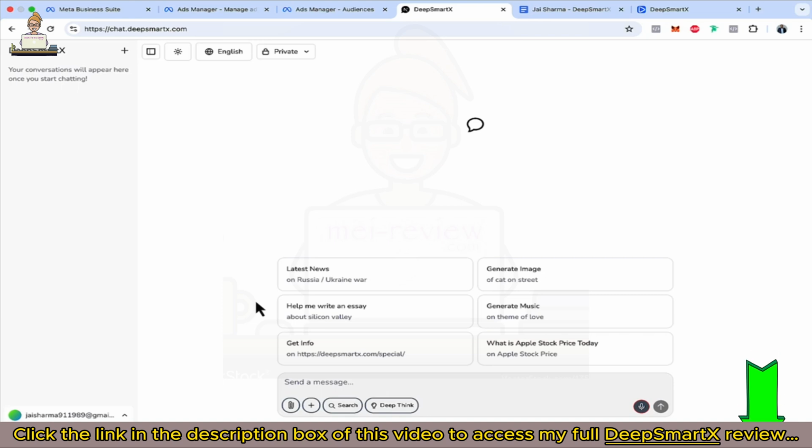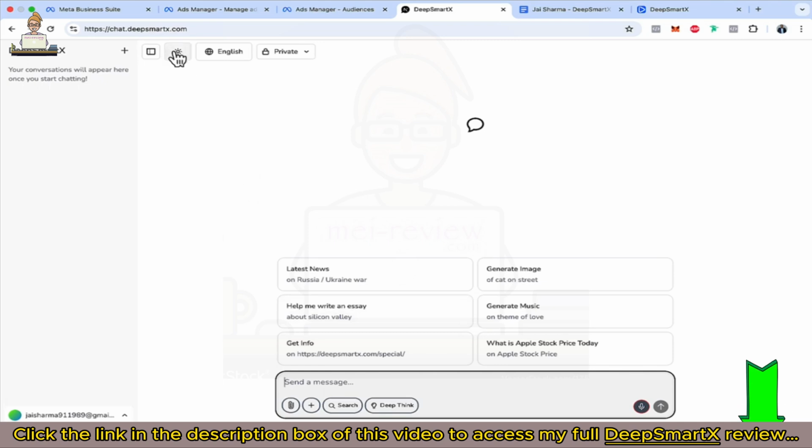Now, before I give you a demo of each feature, let me just quickly show you what we have inside this. You can create a new chat from here, just like ChatGPT or DeepSeek. We have made it really simple, the same layout, same UI, to ensure you don't need any learning curve. Make it really simple for you.